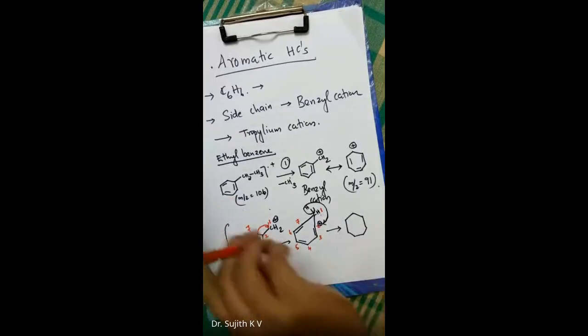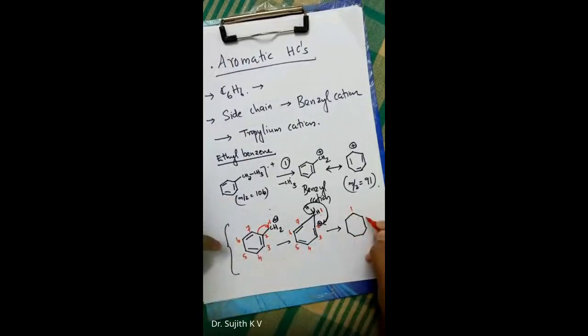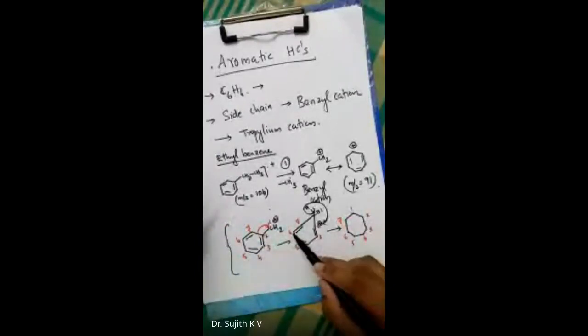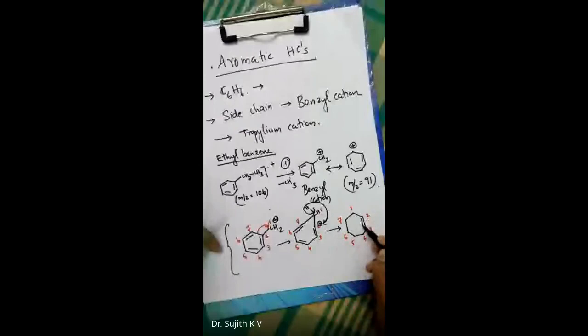If you write like this, this is 1, 2, 3, 4, 5, 6, and 7. There is a double bond between the second and third carbon, that's okay.